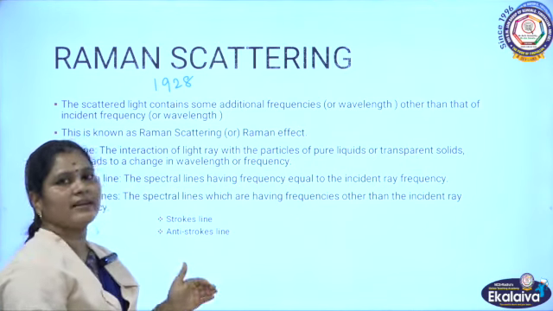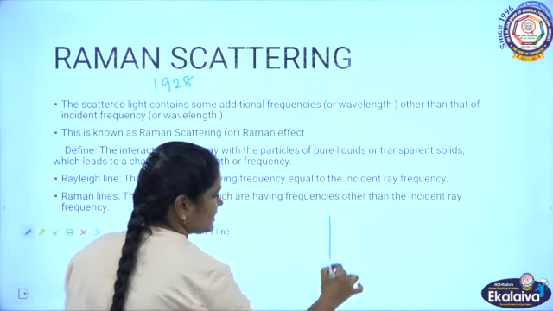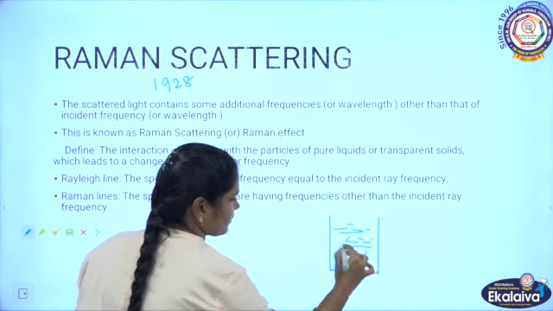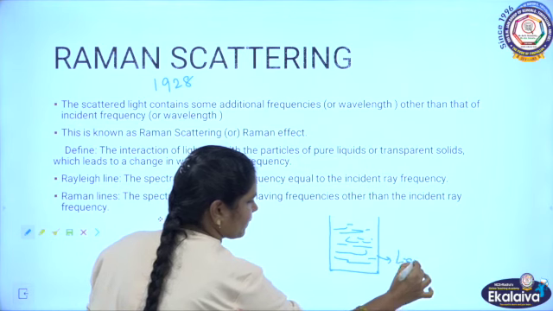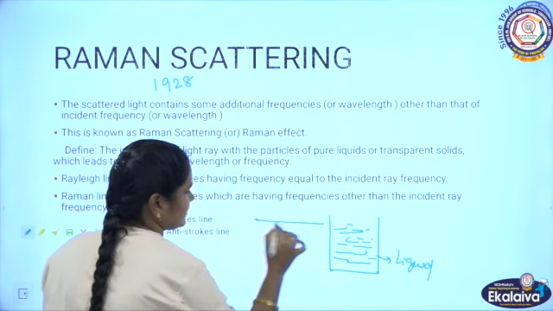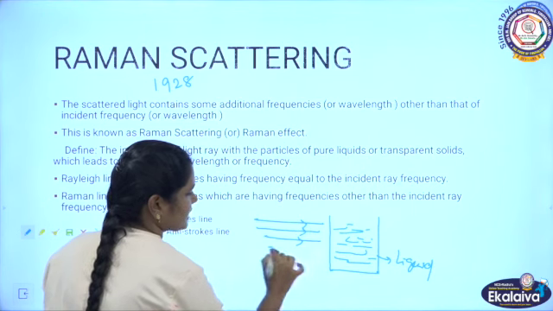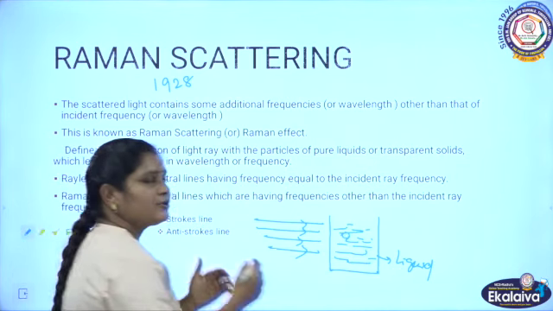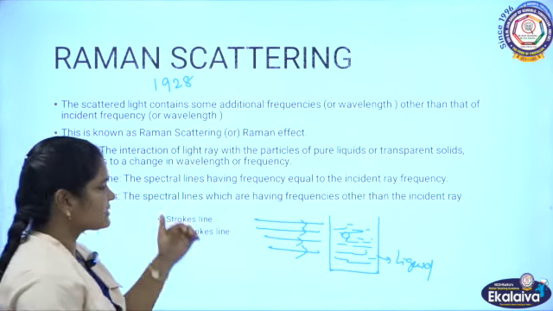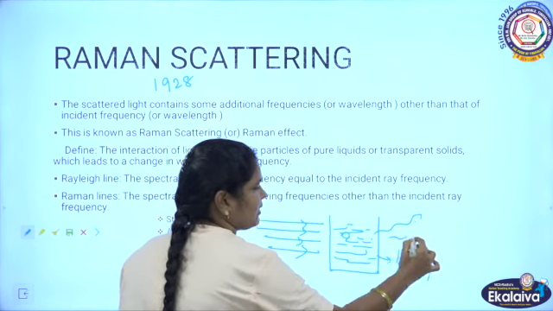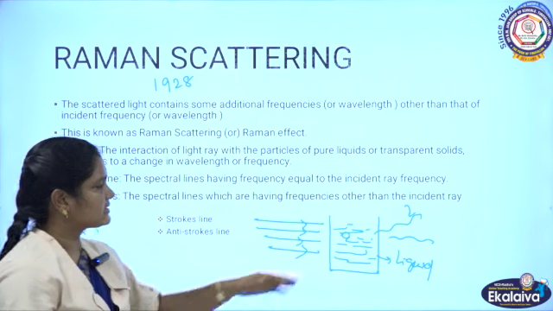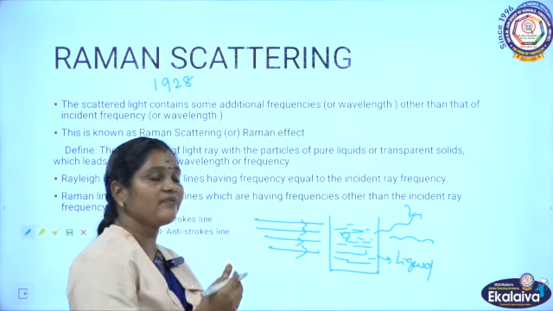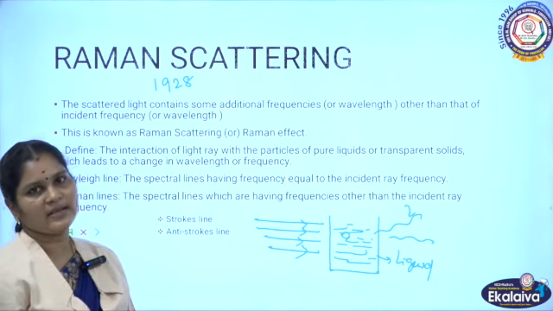For example, I am considering here a liquid sample. When a parallel beam of monochromatic light passes through that liquid solution, the particles are able to do the scattering process. The scattered light has some different frequency in it. That variable frequency is called Raman scattering.